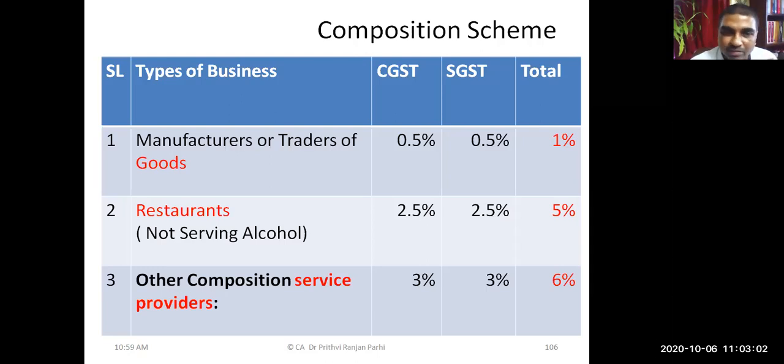For restaurants where alcoholic drinks are not served, the rate applicable under composition scheme is 5%, which consists of 2.5% CGST and 2.5% SGST. For other composition scheme services, the rate is 6%, that is 3% CGST and 3% SGST.